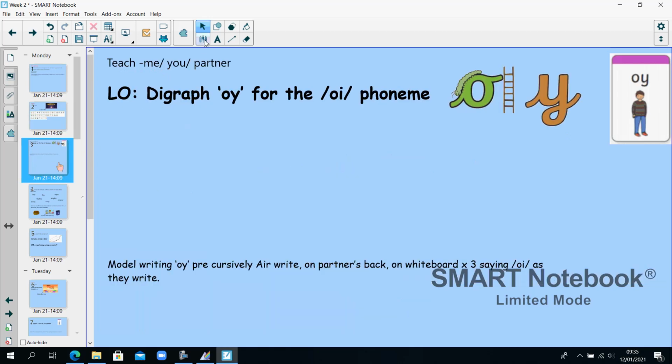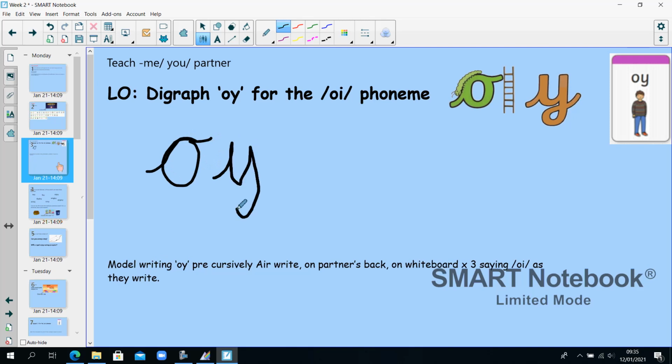Today we are looking at the digraph OY for the OI phoneme, as in boy. I want you to practice writing O, Y cursively. Try writing it in the air and then on your whiteboard or paper, saying oi as you write. O, Y, oi.